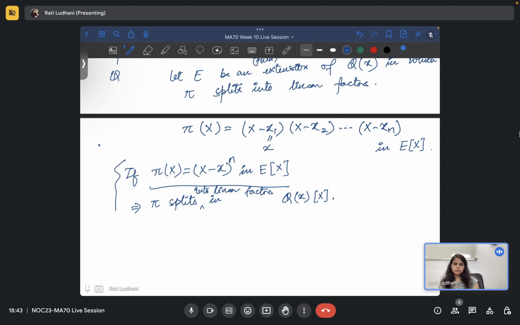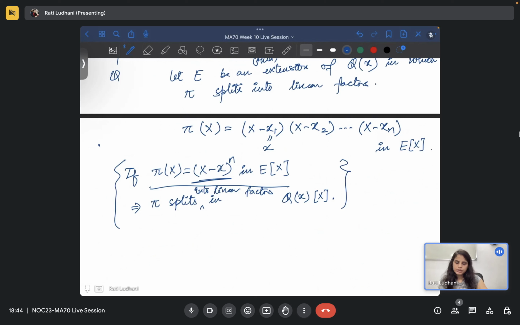If pi(x) is equal to (x - x) raised to power n in E[x], then pi itself splits into linear factors in Q(x), no? Because all the roots are just x, and the coefficients will be in Q(x). So this will split, right? Yes. So this condition cannot arise, you have to prove this.